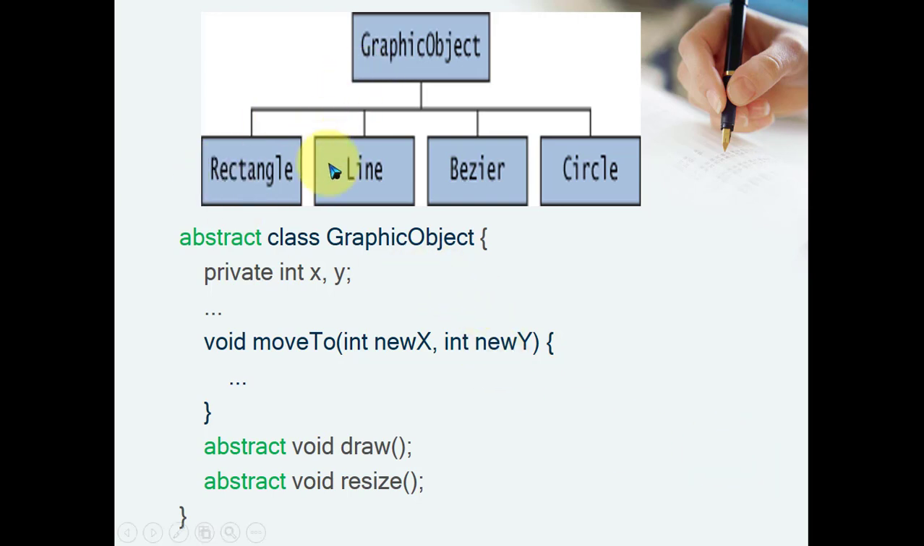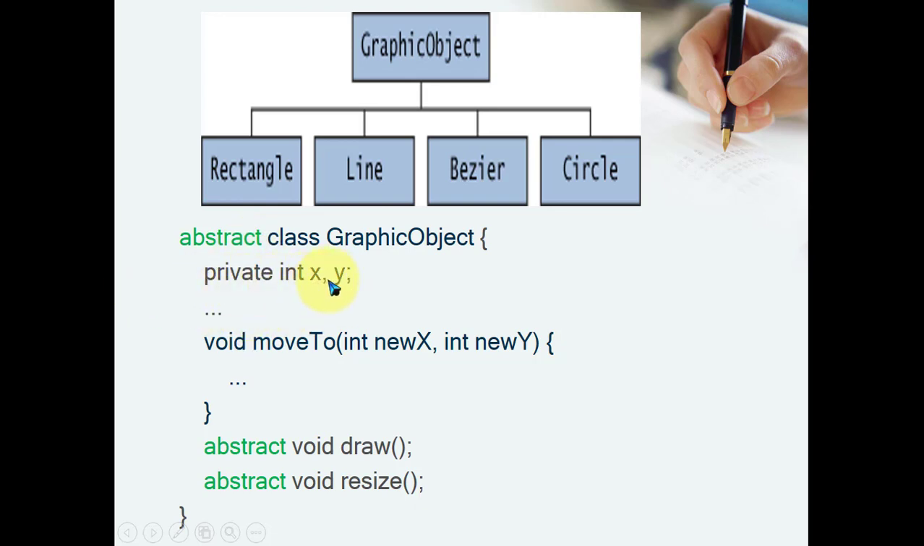So rectangle is a graphics object, line is a graphics object, Bezier is a graphics object, circle is also a graphics object. So all are children, and this is your superclass, these are the subclasses. Now, before we go to abstract, just look at the class implementation.